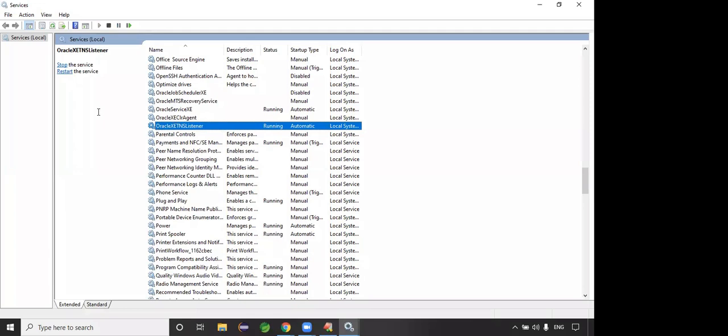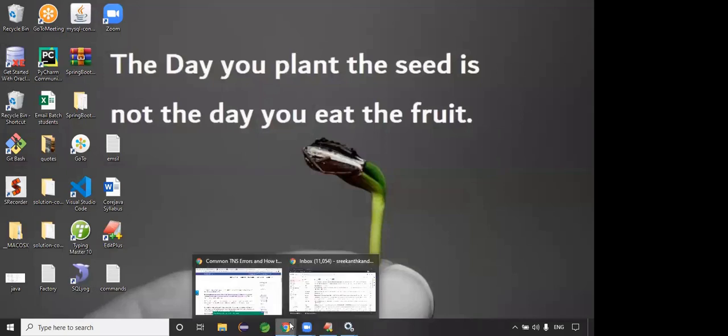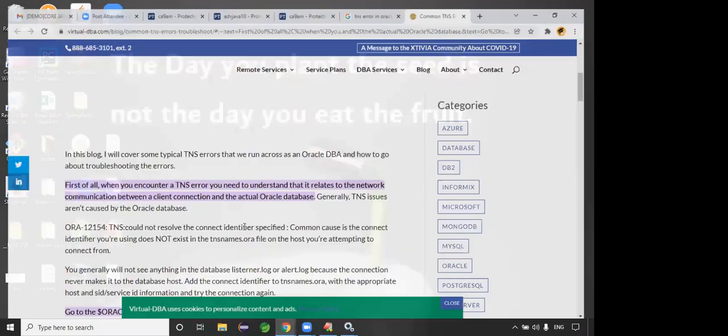Try to do that. Guys, when you get Oracle issues, try to restart the services. In some cases services are stopped and you need to start them. Most of the problems will be rectified. That is the case. That's how you can check services, guys.